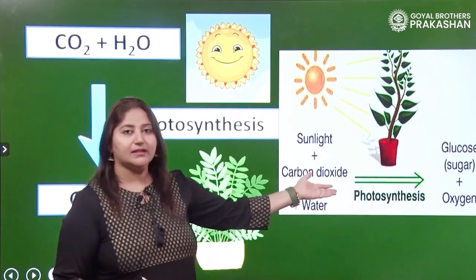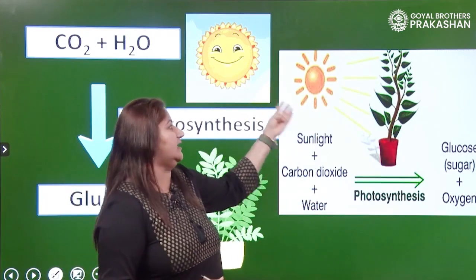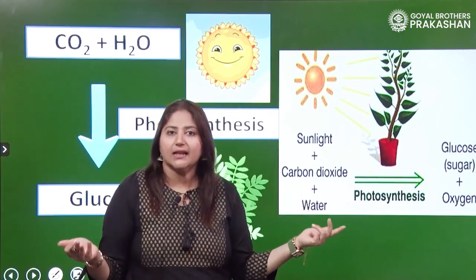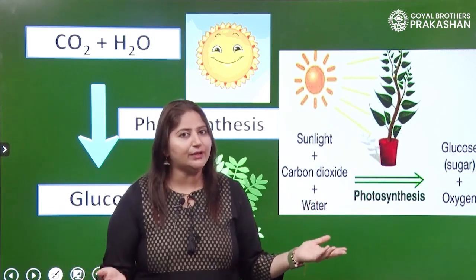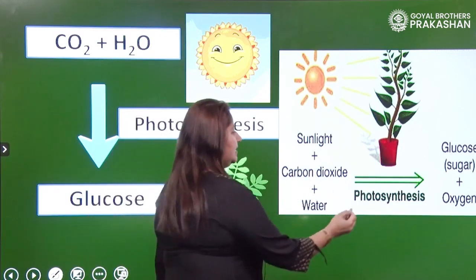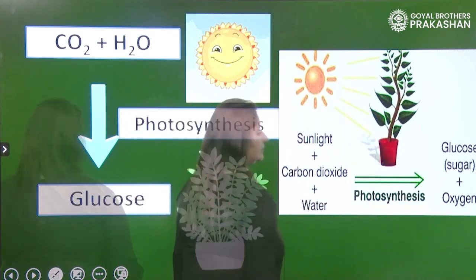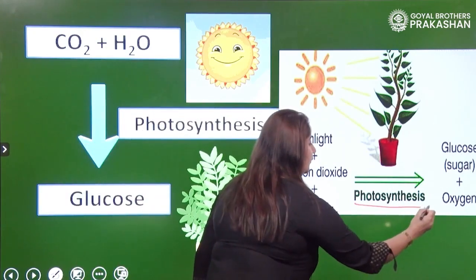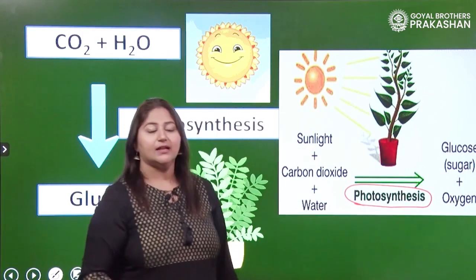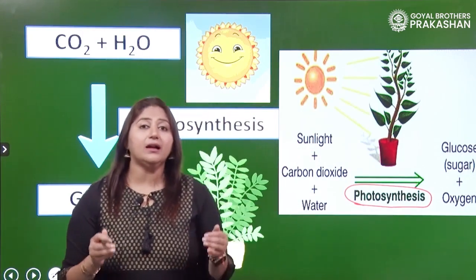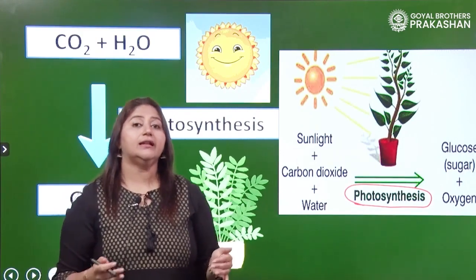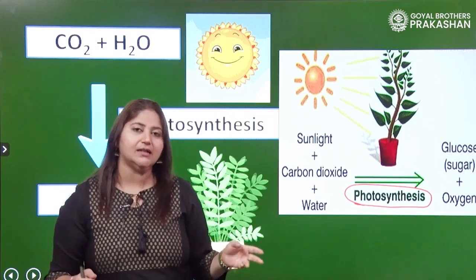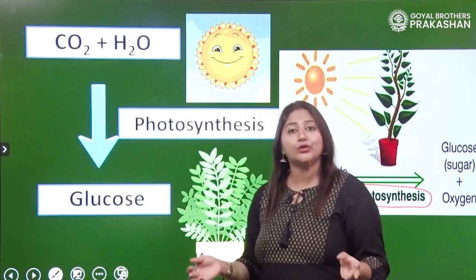Look, there is a plant and beautiful sunlight is coming on the plant. What will the plant do with sunlight? It will prepare its own food. So, what is the name of the process, children? The name of the process is photosynthesis. Yes. What is photosynthesis? When plants prepare their own food in the presence of sunlight. Where do they prepare their food? In chlorophyll, right? So, the process is known as photosynthesis.